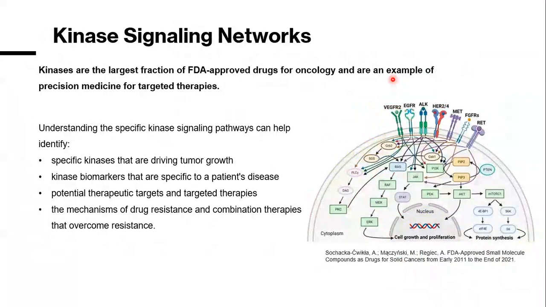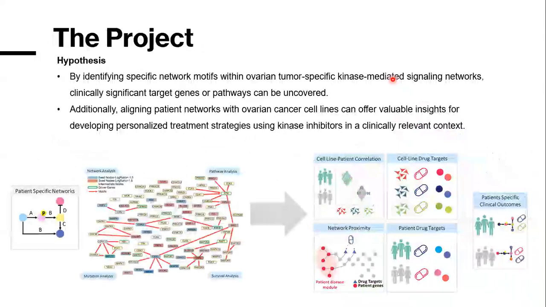So kinase signaling networks have an importance because kinases have the largest fraction of FDA-approved drugs for oncology, and understanding these specific kinase signaling pathways can help us find kinase biomarkers that are specific to patients and patient diseases, and this can lead us to find potential therapeutic targets for targeted therapies. Also, we can find mechanisms of drug resistance and combination therapies to overcome this resistance.